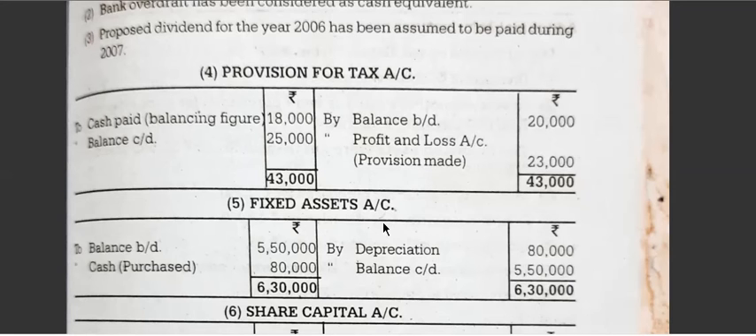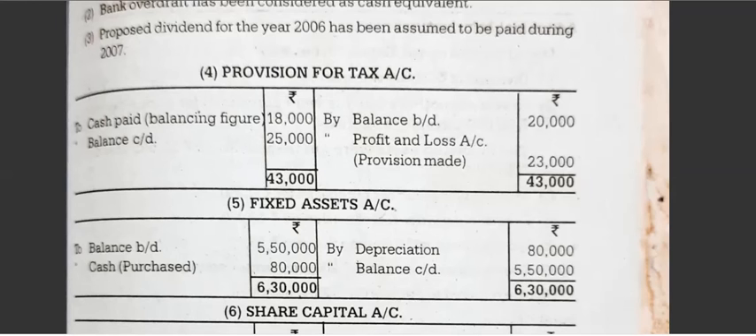Fixed assets. Now, we have to open the fixed assets account because there is a depreciation created. To balance brought down 5,50,000, to balance carried down 5,50,000. It is the same. If you check in the problem, depreciation is given in the adjustment. So by depreciation 80,000, the total is 6,30,000. The difference will be to cash or by cash. Here the difference is to cash, that is purchased 80,000.